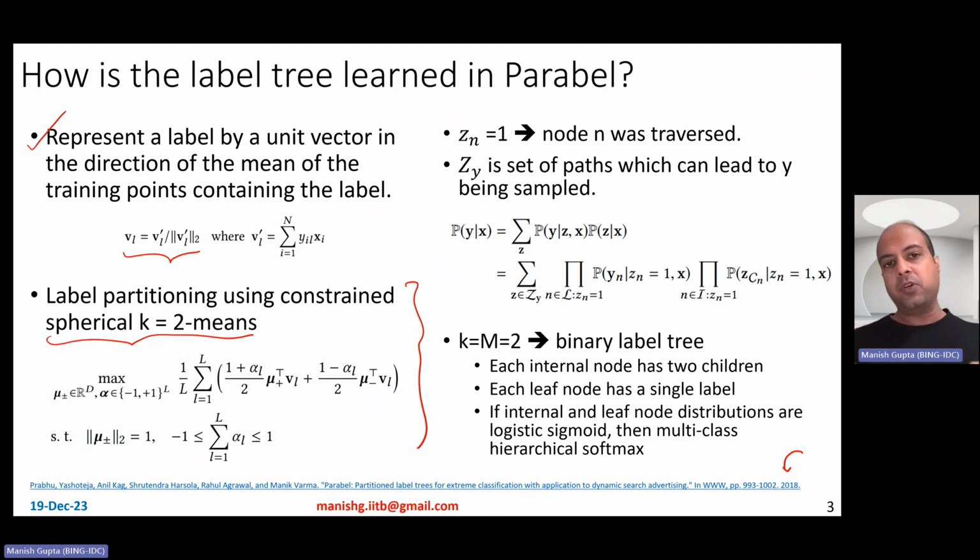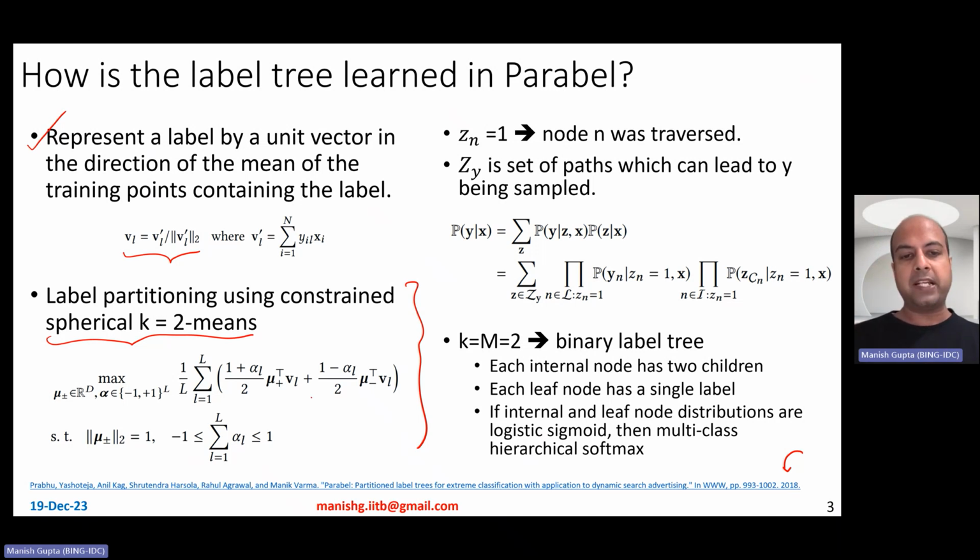Now, again, the reason you want to do this clustering is to ensure that those labels and those data points which are very related to each other belong to one cluster, and therefore they go down one path of the one subtree in the tree, and those which are different go to the other subtree in the tree, right? So there is this spherical k-means happening here, as you see. So what do you do?